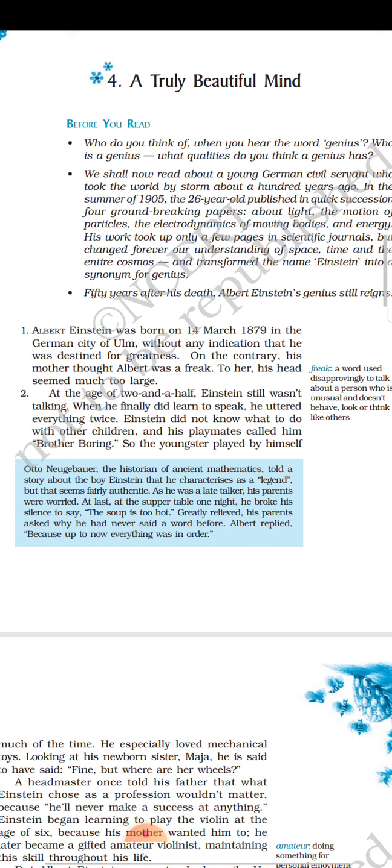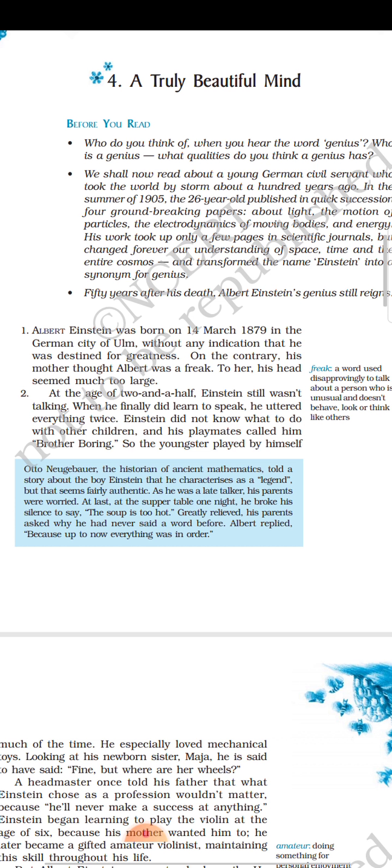In page number 46, at the bottom, you will see there in the small letters what happened, how he learned to speak. Otto Neugebauer, the historian of ancient mathematics, told a story about the boy Einstein that he characterizes as a legend. Legend means something very famous, historical person, but that seems fairly authentic. As he was a late talker, started to talk late, his parents were worried. They're so much worried why he is not talking. Any parent will think either he is dumb.